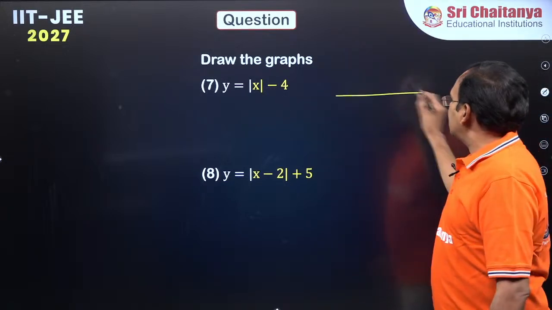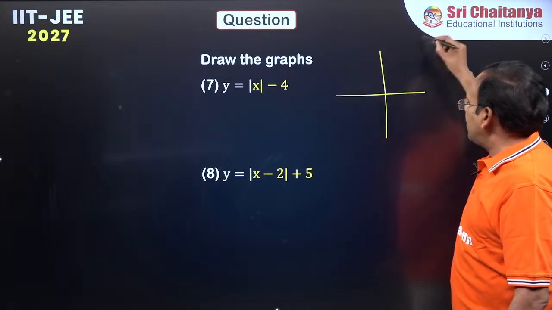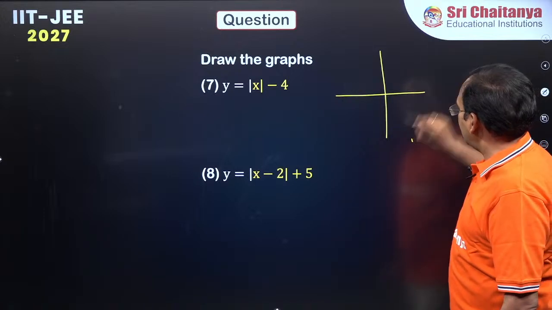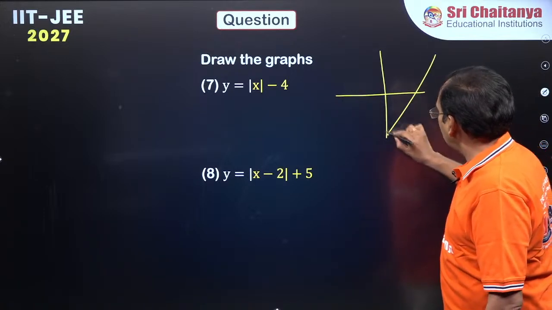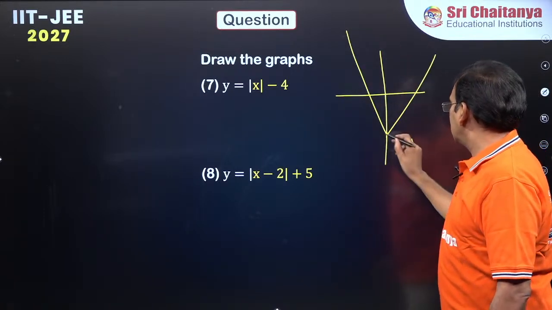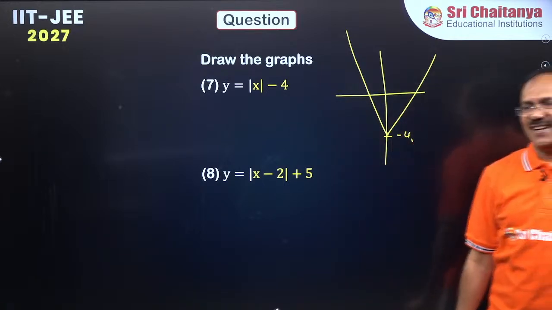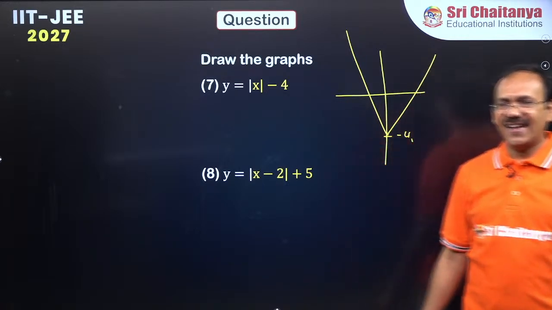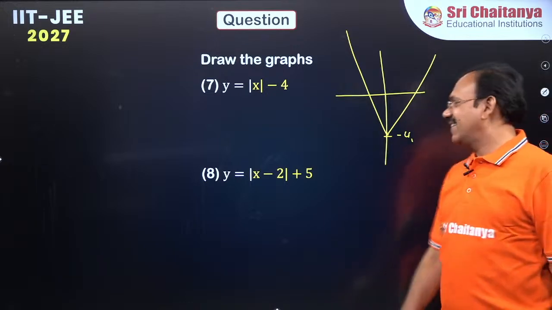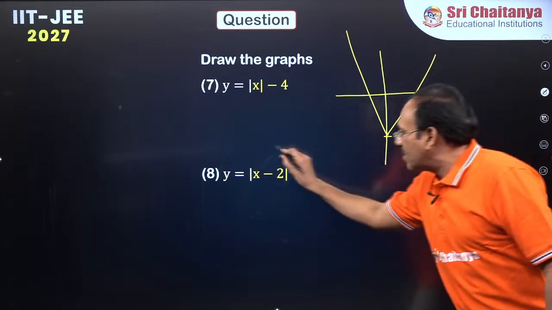Mod x minus 4, you know mod x will be here, minus 4 means bring down 4 units. So this is minus 4, because at 0 it is minus 4, dear students. Okay? Clear? Now, this is some combination.